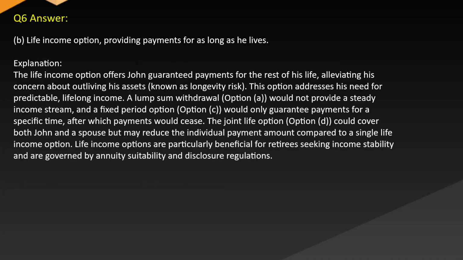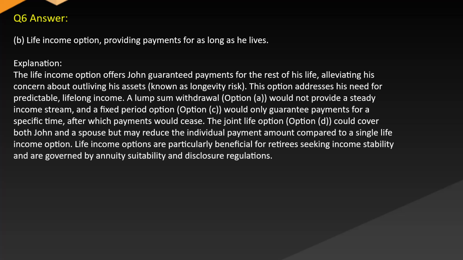Answer: B. Life income option, providing payments for as long as he lives. Explanation: The life income option offers John guaranteed payments for the rest of his life, alleviating his concern about outliving his assets, known as longevity risk. This option addresses his need for predictable lifelong income.